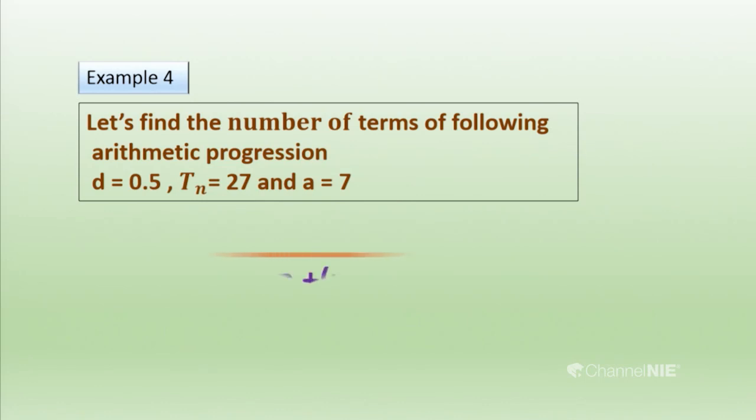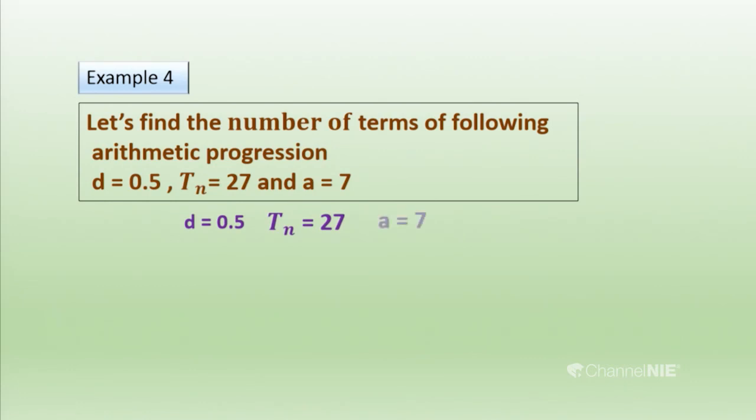You identify what is given and what you should find, and apply those to the formula Tn equals a plus (n minus 1)d. Then let's substitute the values. Here, what is the first term? The first term is 7. The common difference is 0.5.